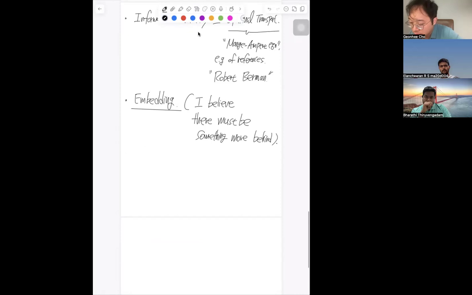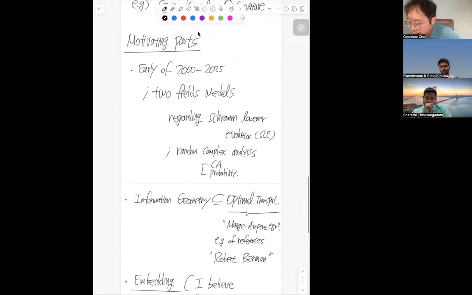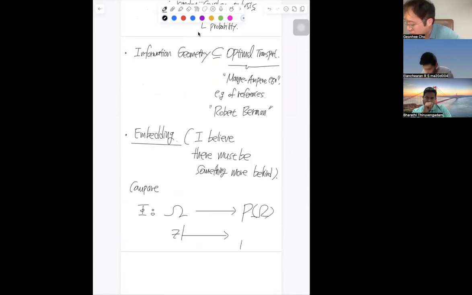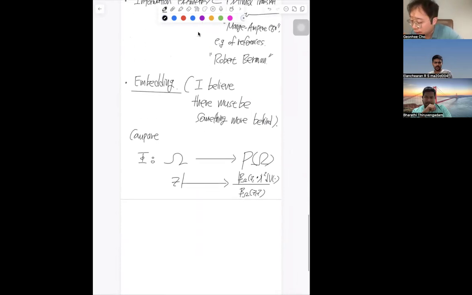So the reason why I want to consider a framework like this is the following. Compare, this is what I said last time: compare this map from omega to this guy that maps from Z to. I assume you already know it, but I just want us to be familiar with this form together. So compare this with the classical Kobayashi map.